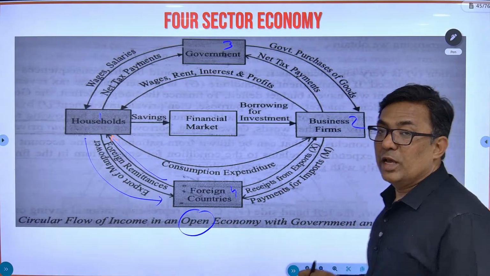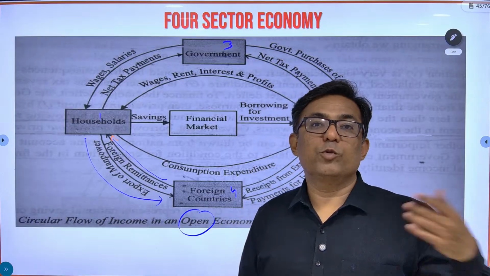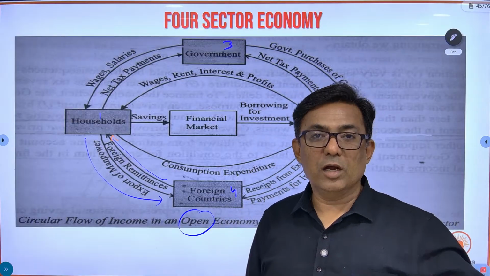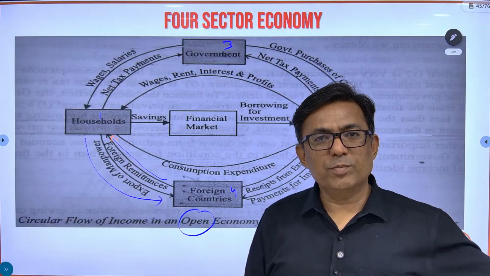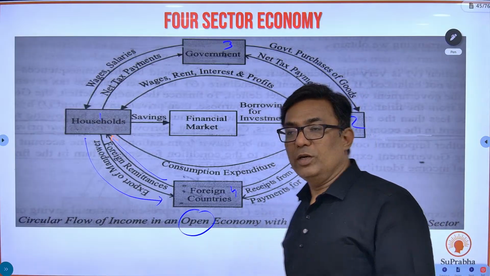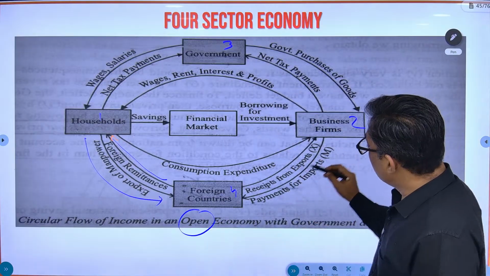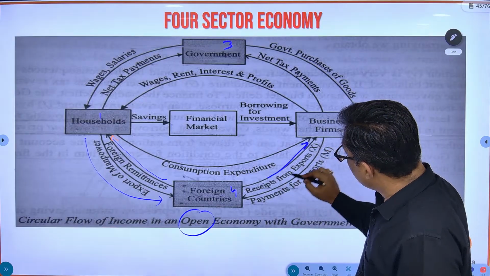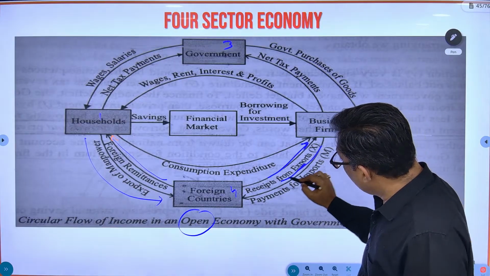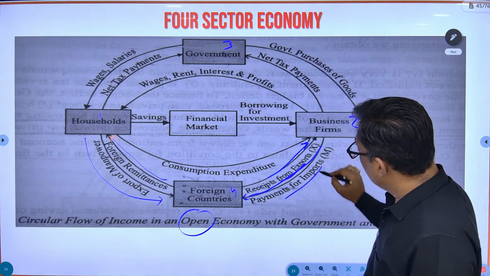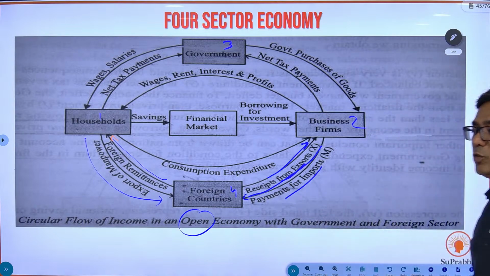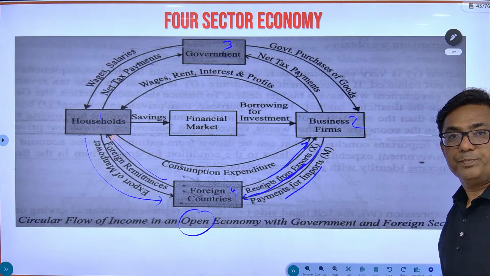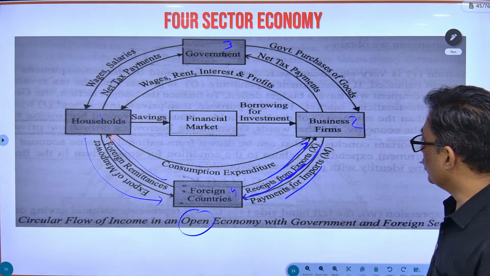Similarly, business firms are either going to import something or export something. If they import something, they'll have to pay money to the rest of the world. If they export something, they are going to get money from the rest of the world. So business firms get receipts from exports and they will have to make payments for imports. I hope this is understood.